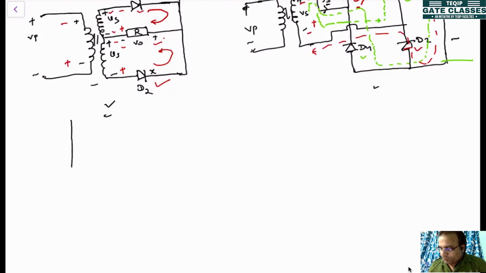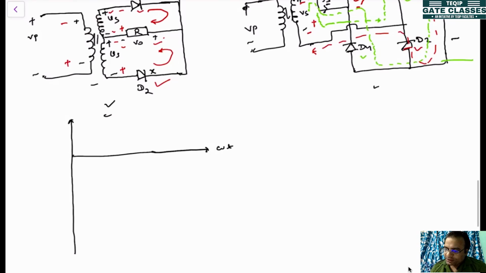If you plot the waveform like this, this is omega t, this is Vs. Now this is the sinusoidal voltage, this is plus Vm, this is minus Vm.